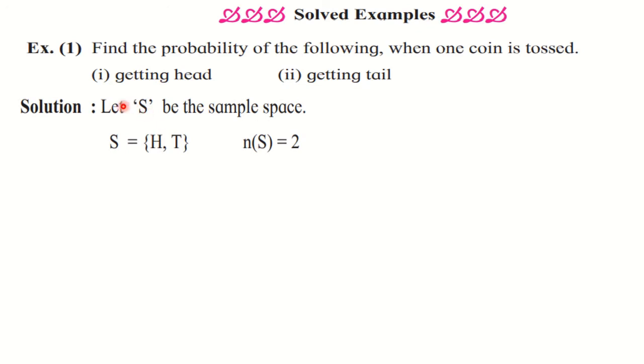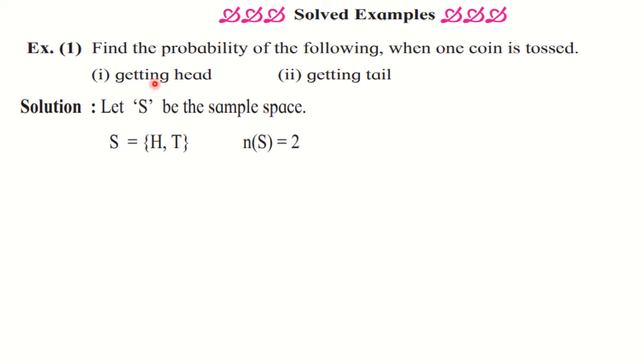So here we are going to write down the sample space for one coin is tossed. You know that for one coin there are two sample points, either head or tail. So S consists of two sample points. Always we are writing in the form of sets in curly brackets separated by commas. So here S is having two sample points H and T, and therefore n of S is equal to 2. Number of sample points in the sample space is equal to 2.